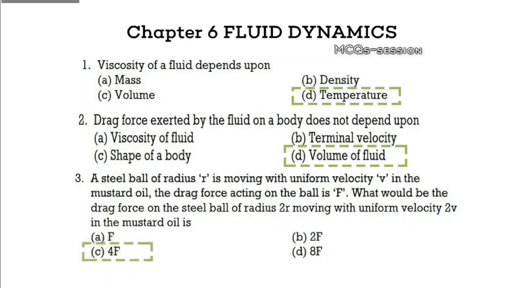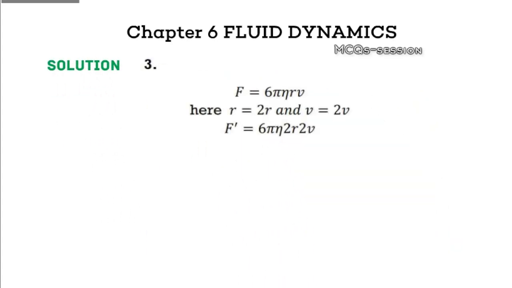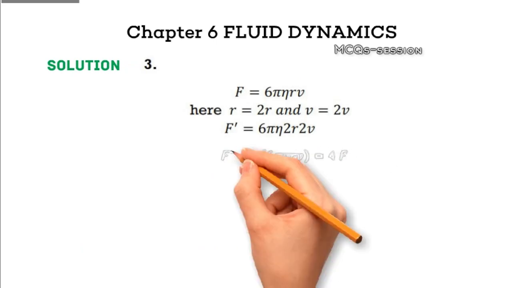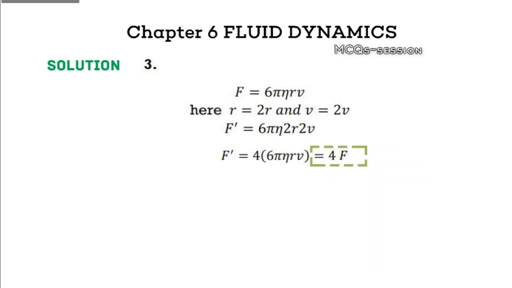Explanation. The correct answer is 4 times F. The drag force depends on the radius of the ball and its velocity. Doubling the radius and velocity increases the drag force by 4 times, because both radius and velocity multiply the drag force together.